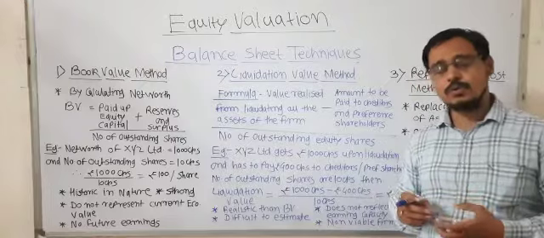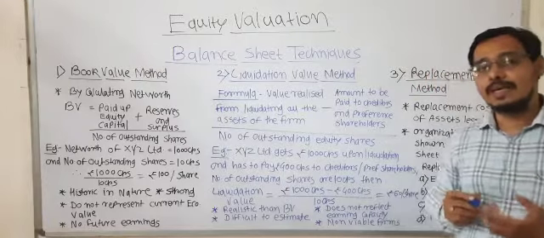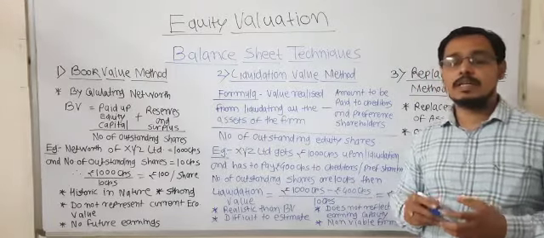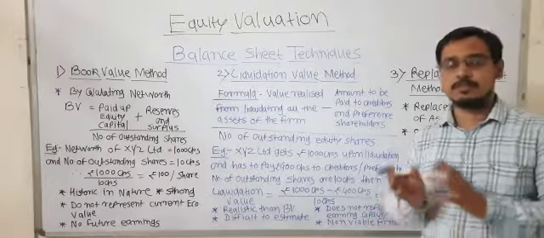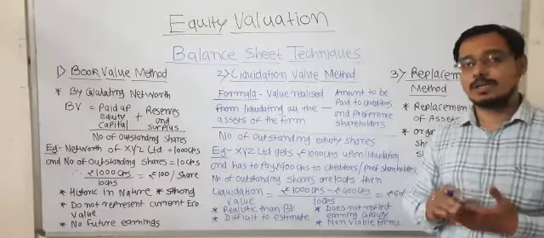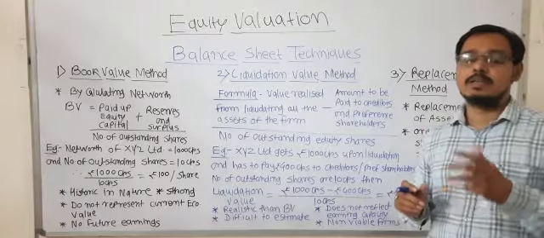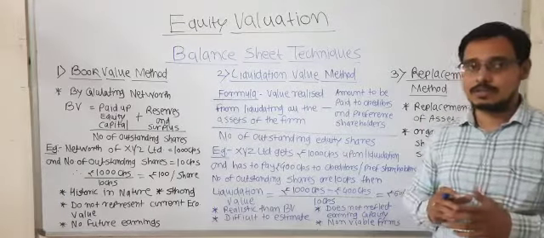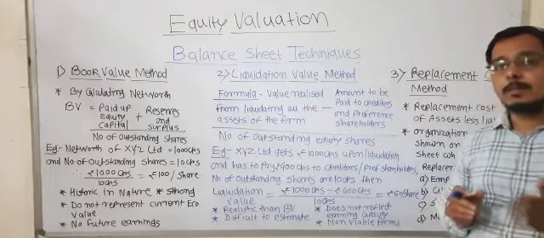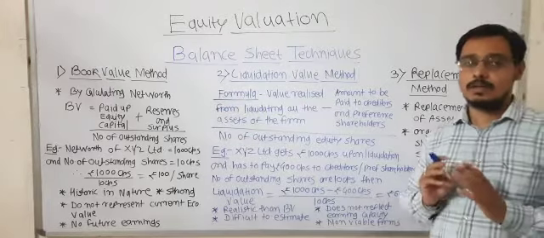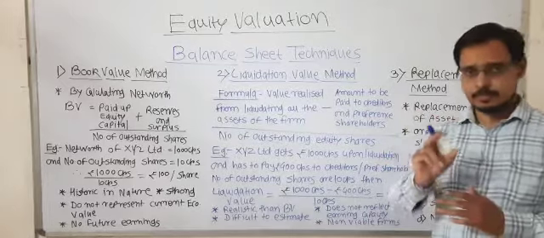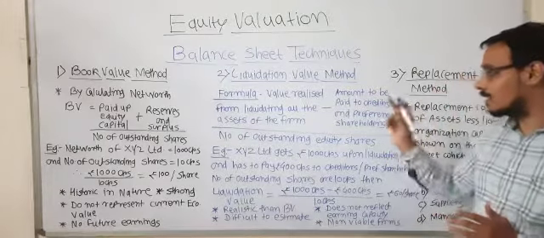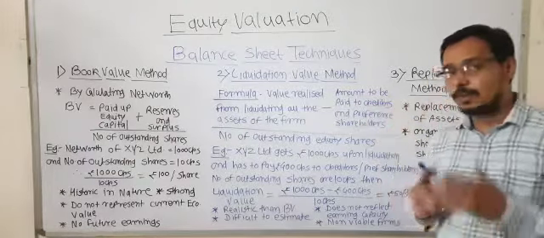Next one is the liquidation value method. Whatever value you get after selling all the assets, tangible and intangible, of your organization, after deducting the money for the creditors and the preference shareholders, is divided by the number of outstanding shares.